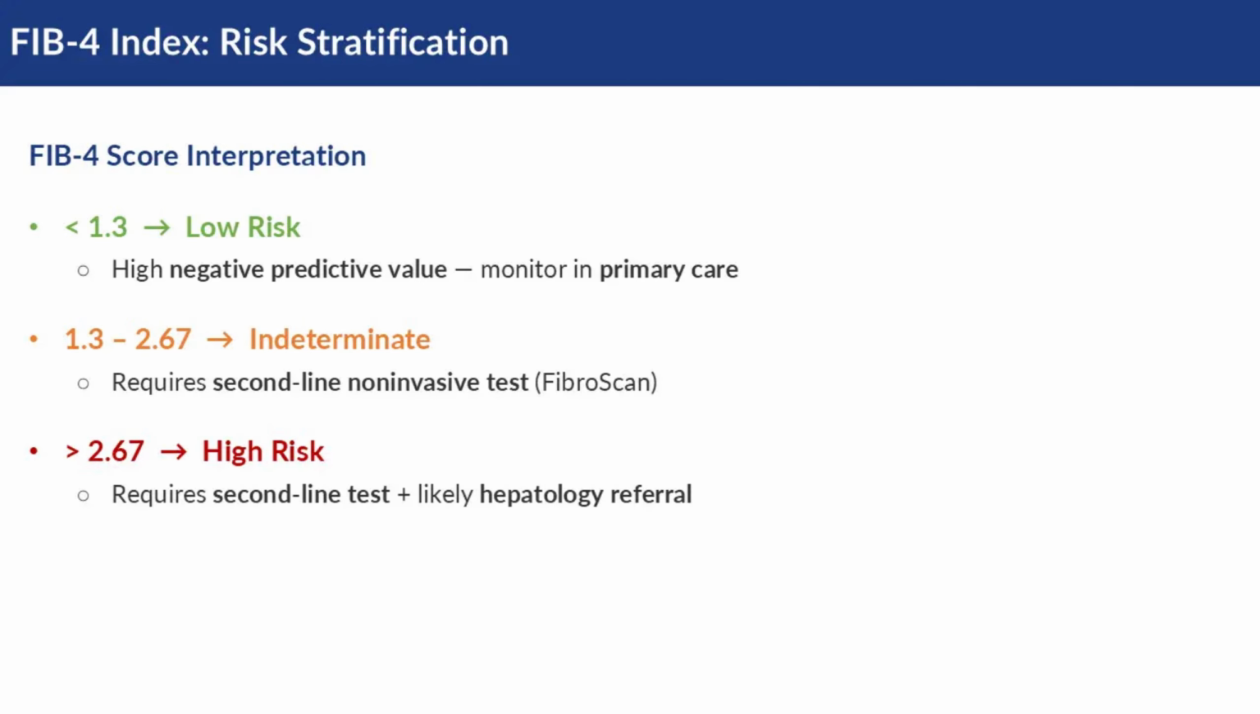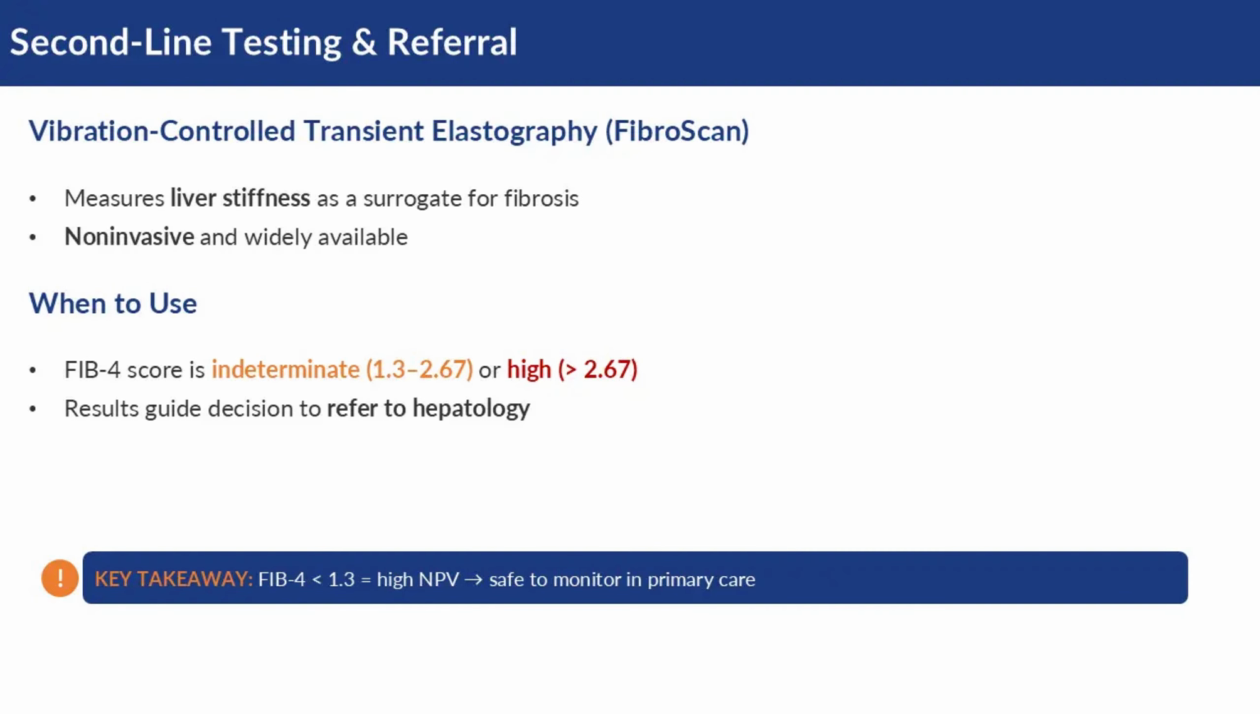A score of less than 1.3 offers a high negative predictive value, meaning these patients can generally be monitored in primary care. However, those with indeterminate or high scores require a second-line non-invasive test, such as vibration-controlled transient elastography, often known as a fibroscan, to measure liver stiffness and determine if a referral to a hepatologist is necessary.